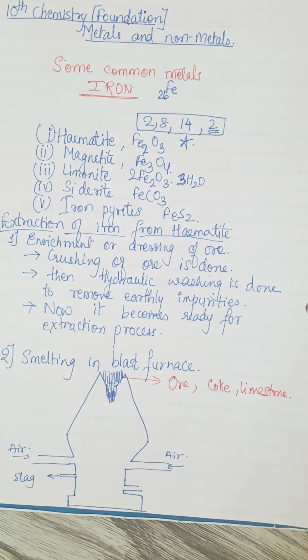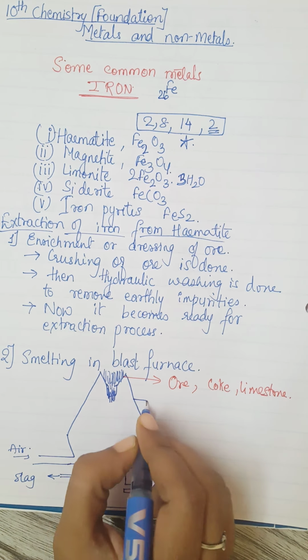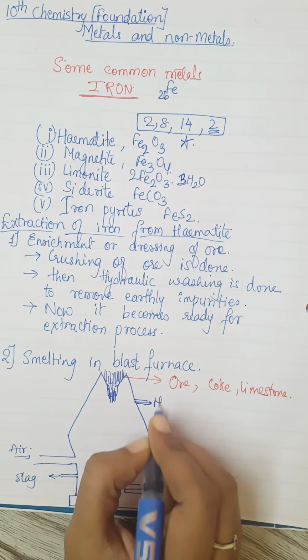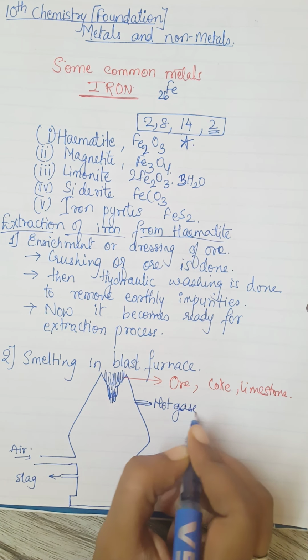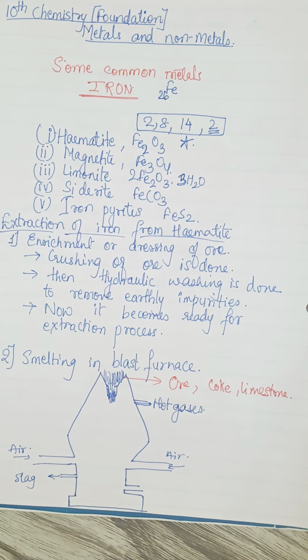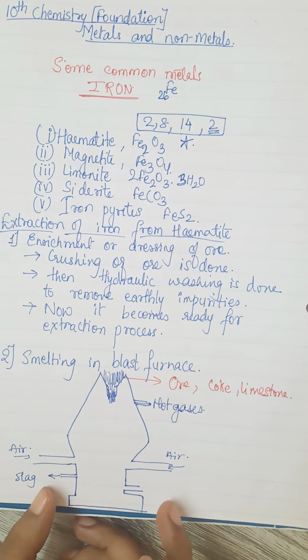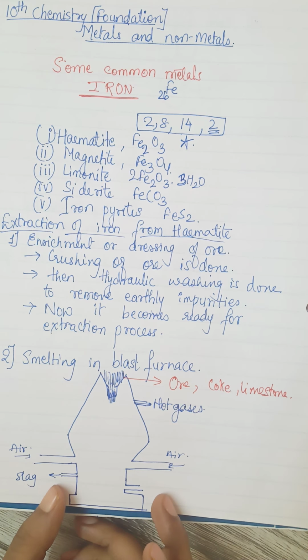ठीक है, this is nothing but your slurry, ठीक है, or the charge. So we add here, and there is an exit point for hot air, ठीक है, or hot gases you can say, like the carbon monoxide, carbon dioxide, sulfur dioxide formed in the process, ठीक है. So as we know, this is a furnace, so definitely there will be a lot of heat over here.